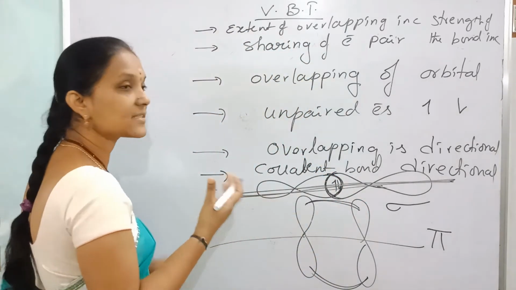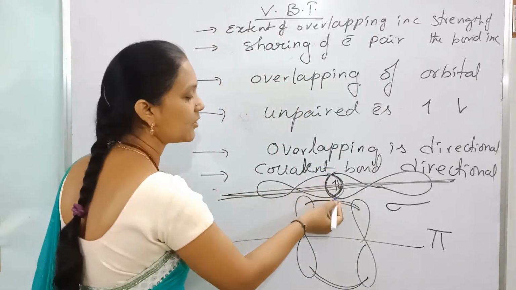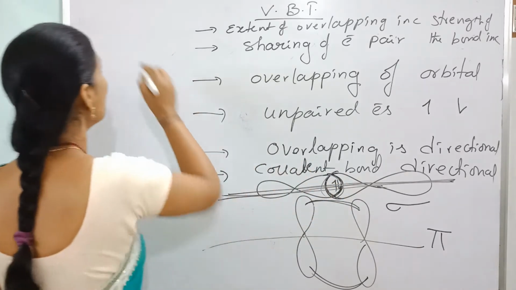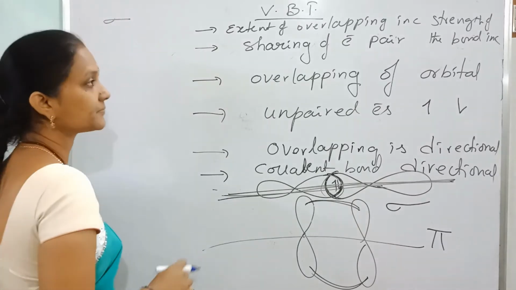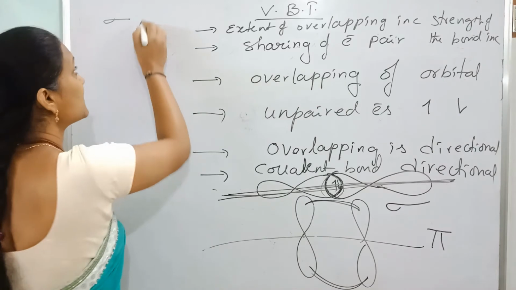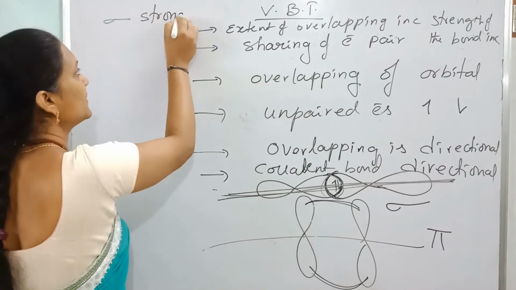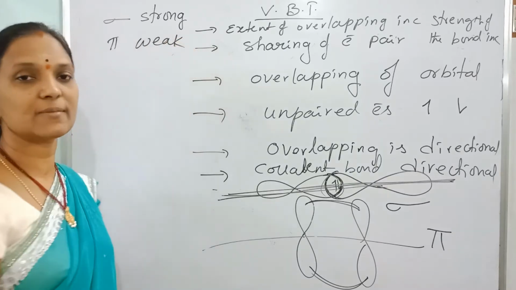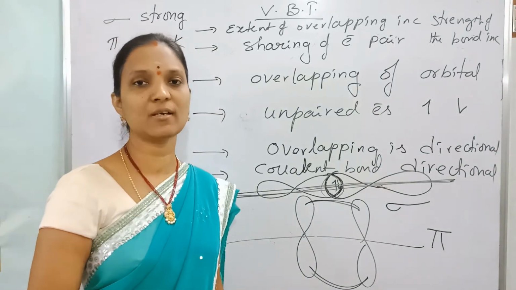So where is the extent of overlapping more? Here, in end-on-end overlapping, the extent along the axis is more. So in a sigma bond, overlapping is more compared to pi bond overlapping. That's why sigma is a strong bond, pi bond is a weak bond. So sigma bond is a strong bond, pi bond is a weak bond.